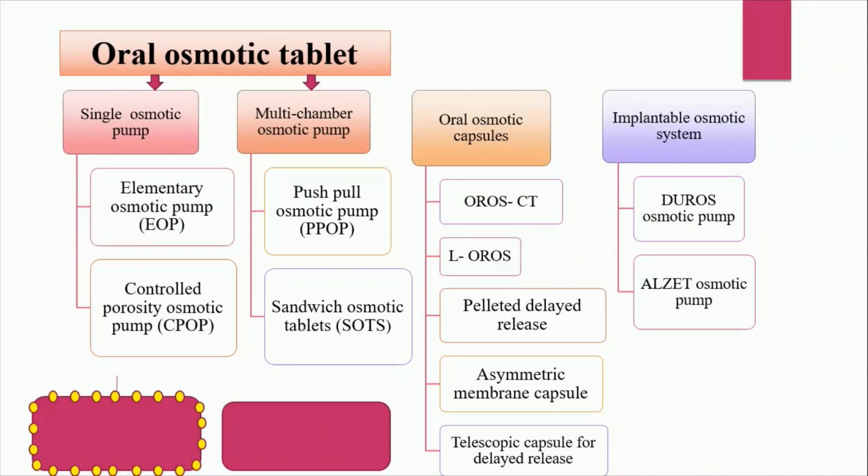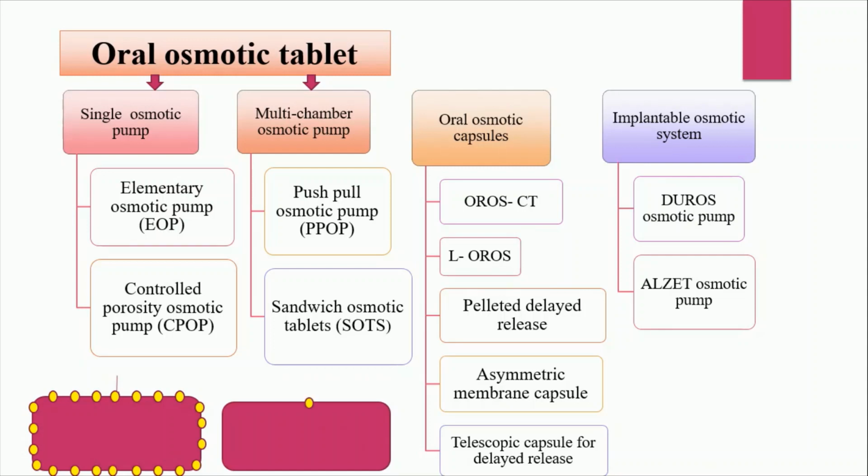So multiple orifices are formed in situ due to the dissolution of the pore forming agent. This system is called a controlled porosity osmotic pump, and the drug is going to release from all these pores.